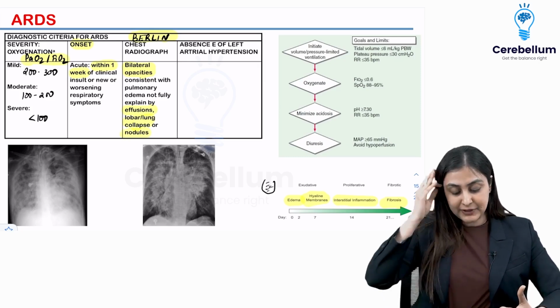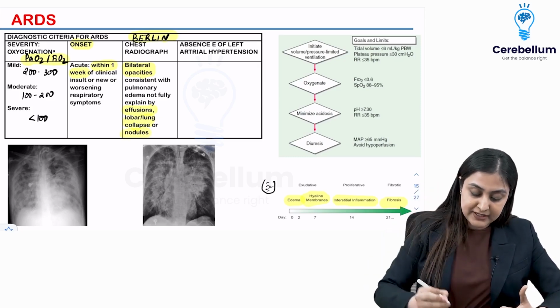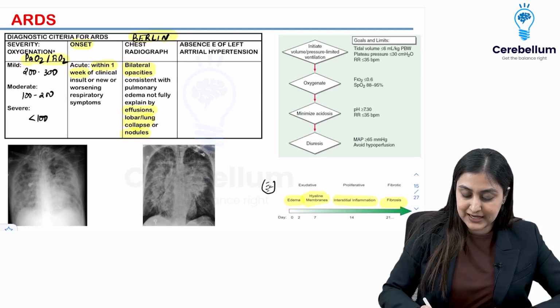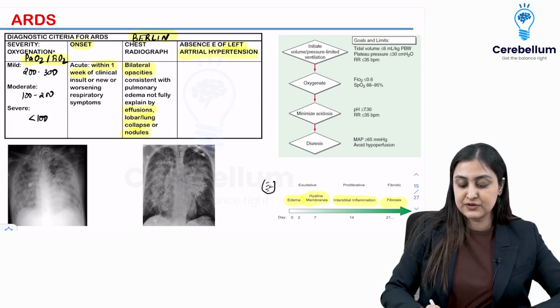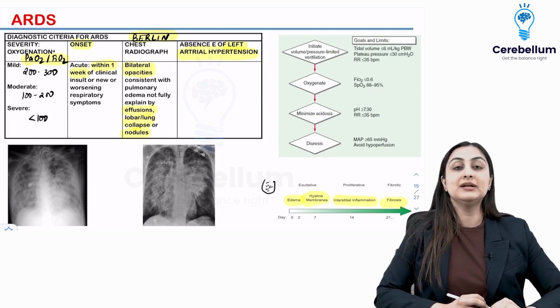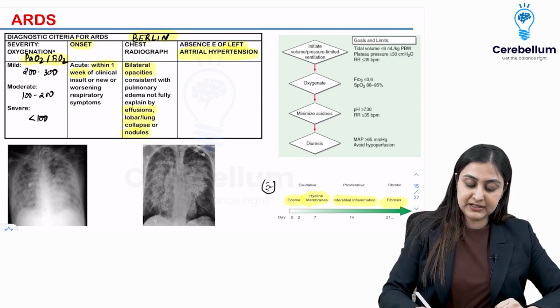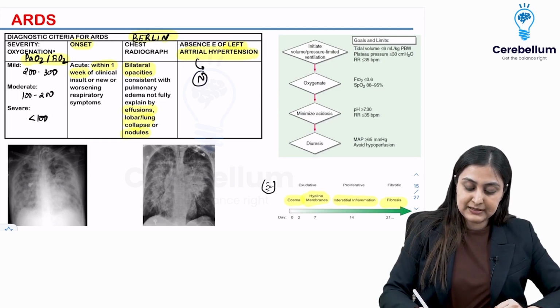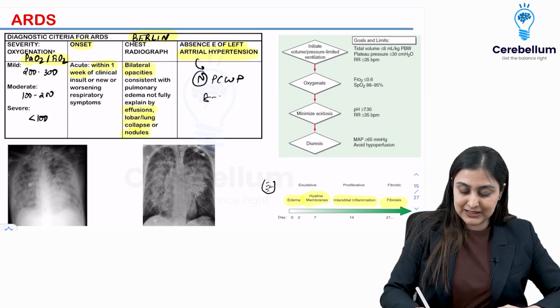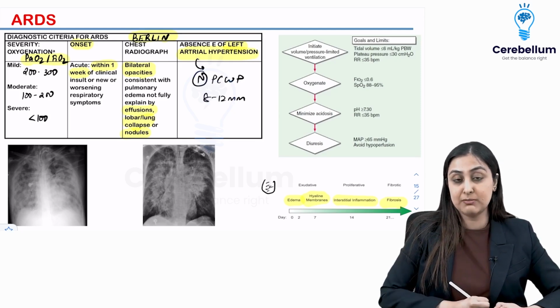Basically, this is how we can distinguish cardiogenic from non-cardiogenic, and that's also one of the criteria: there is absence of left atrial hypertension. You basically want to rule out cardiogenic pulmonary edema. This is defined as normal pulmonary capillary wedge pressure, between 8 to 12 mm. So this is what must be present.